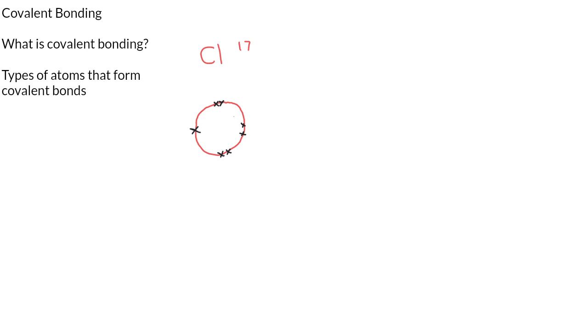So chlorine can undergo bonding with another chlorine atom of its kind. If we have another chlorine atom, which also has 7 electrons in the outermost shell, what would they do? In covalent bonding, we have said that it involves non-metals.